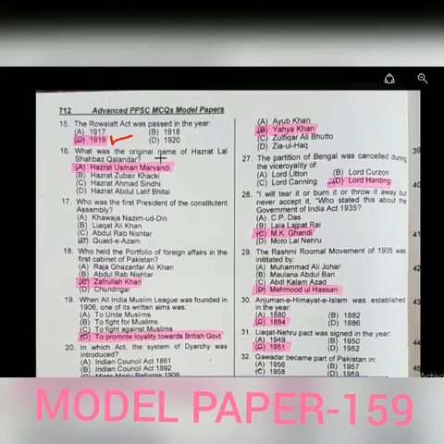Next one is what was the original name of Hazrat Lal Shehbaz Qalandar? Hazrat Lal Shehbaz Qalandar is buried in Sehwan Sharif and their real name is Hazrat Usman Marwandi.